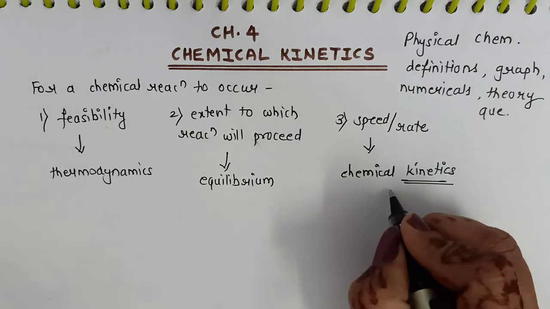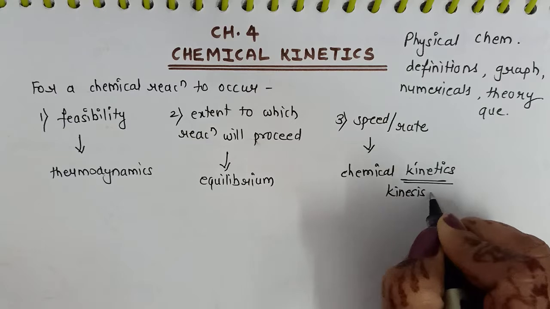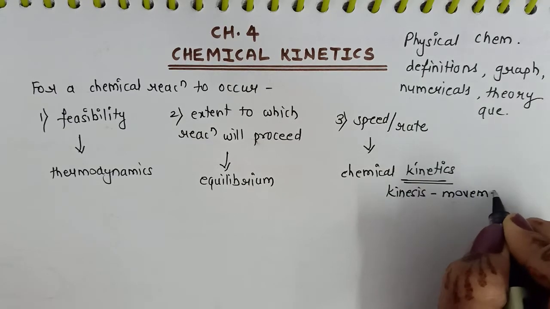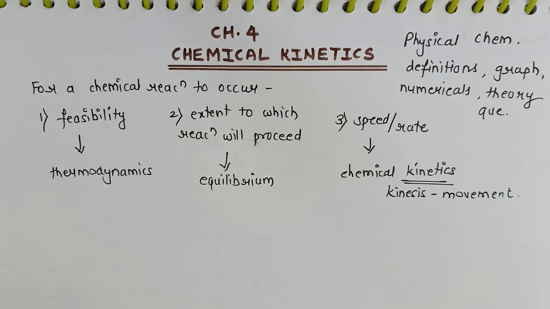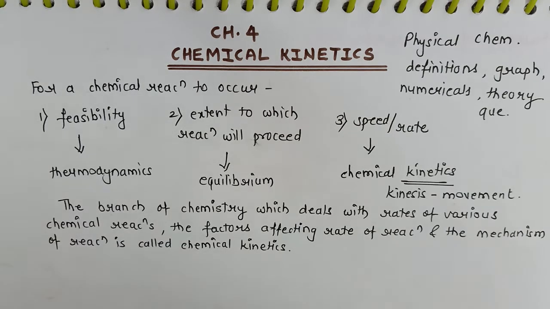The word kinetics comes from kinesis, which means movement. Like we know that coal can be converted to diamond or graphite can be converted to diamond. But is it possible that diamond can be converted back to graphite? Now thermodynamic data indicates that the diamond shall convert to graphite, but in reality the conversion rate is so slow that the change is not possible at all. So it is the kinetics which tells us that diamond cannot be converted to graphite.